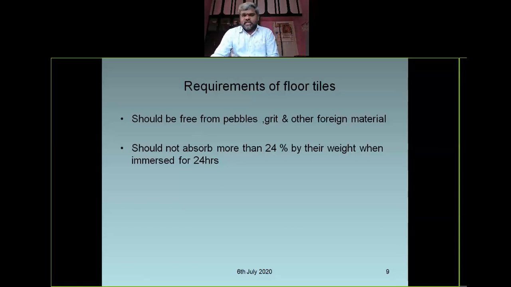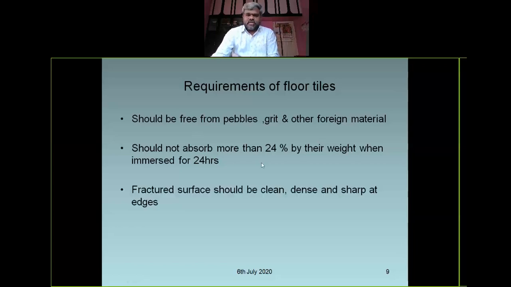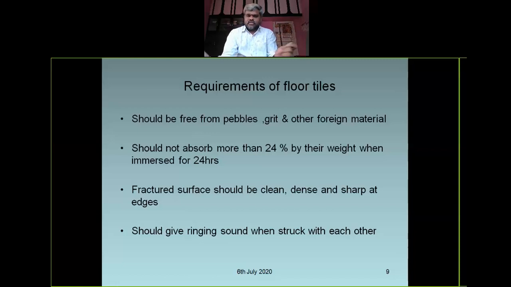See, floor tiles are given greater tolerance than the roof tiles, right? So the fractured surface should be clean, dense, and have sharp edges. It should give a ringing sound when struck against each other.